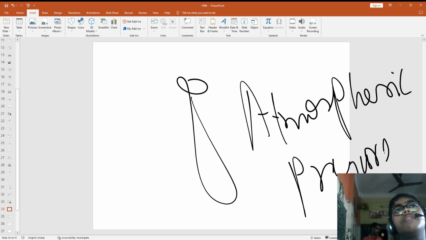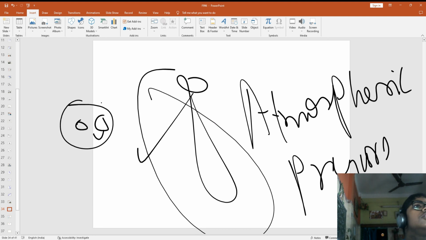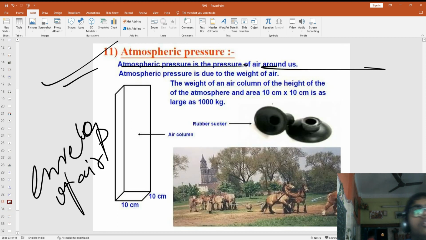Understood this term, atmospheric pressure? Like this is your head. In your head there is a lot of air that is giving you pressure.